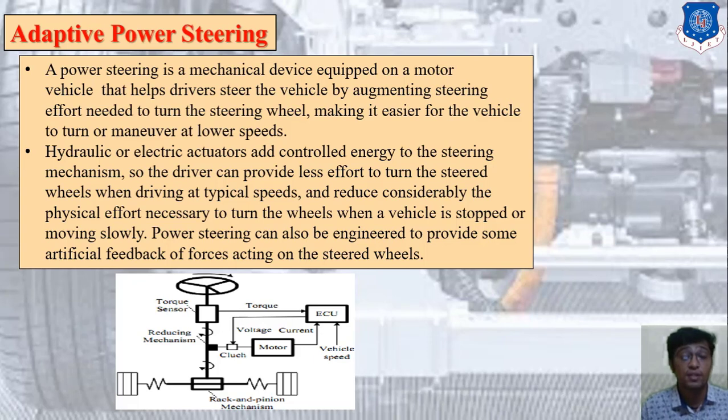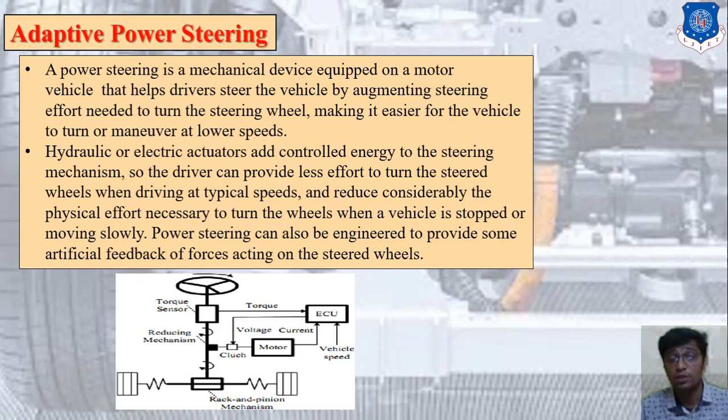As we discussed in the last session, with the help of fluid we can talk about hydraulic, and with the help of power we can talk about the electronic actuator. The hydraulic or electronic actuator adds controlled energy to the steering mechanism, so the driver can provide less effort to turn the steering wheel.